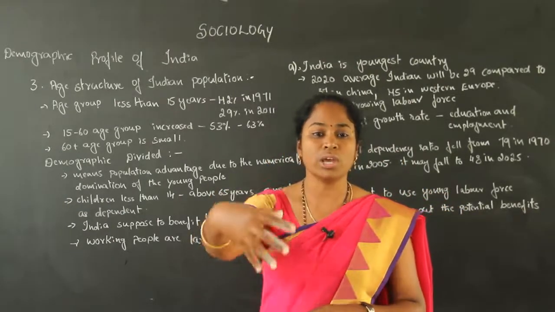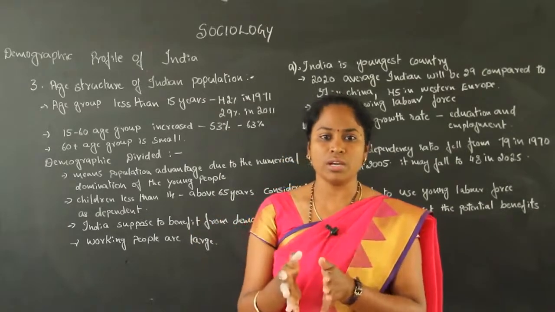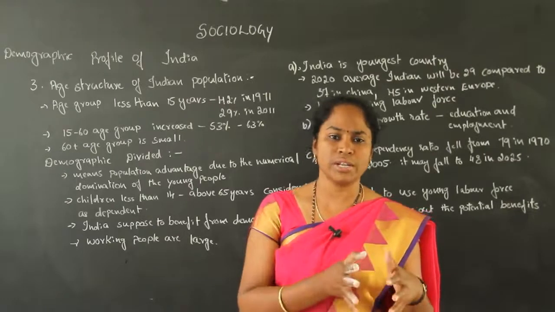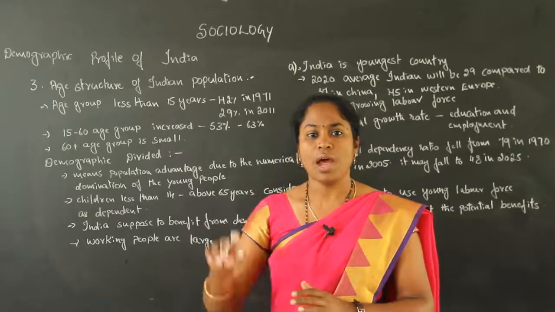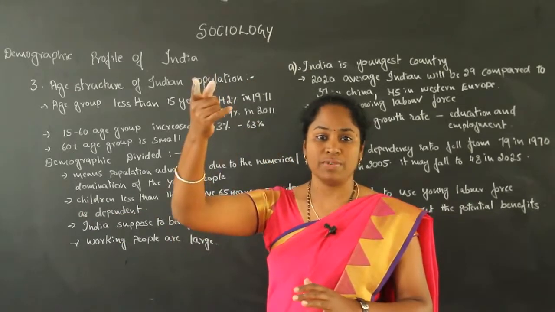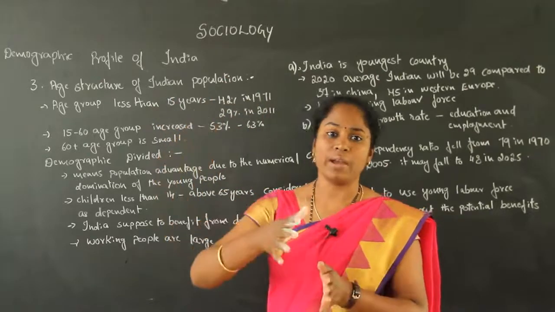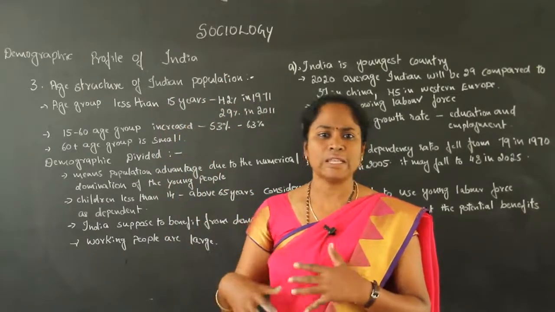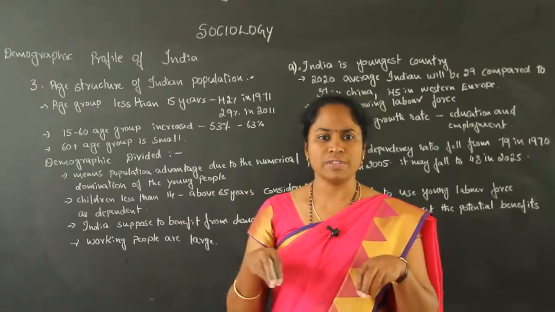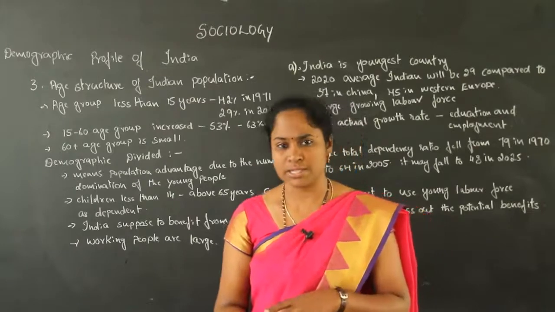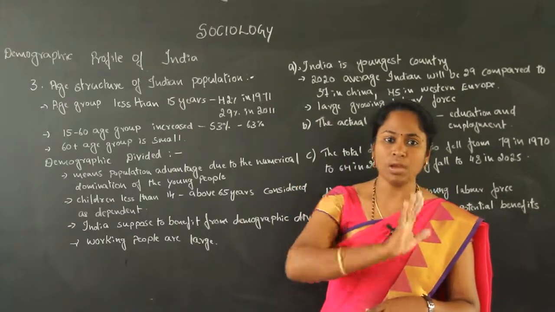They depend on the working people, because children till 14 years have compulsory education, they study in schools, and for everything they depend on the working people. And the people above 65 years, 60 plus, are called dependents, because physically they are weak and not able to work. In all government offices, the retirement age is 60. Because of that we call them dependents. They also depend on the working people.